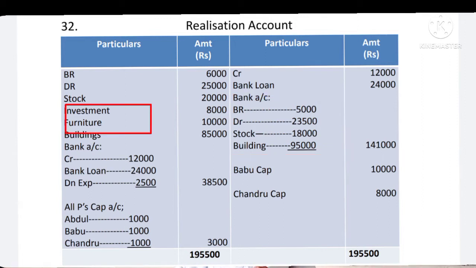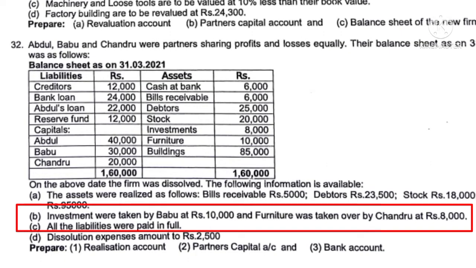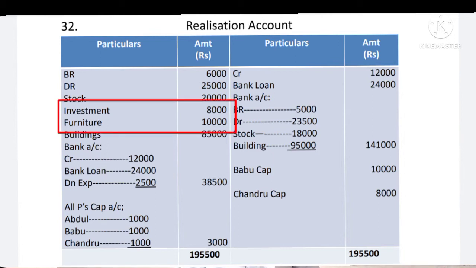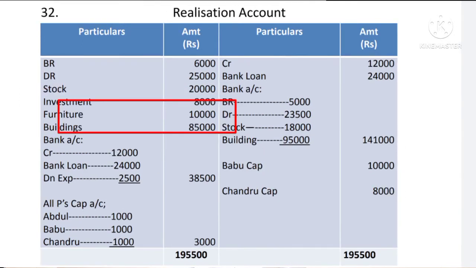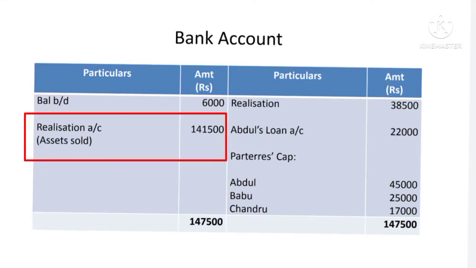It means still 2 assets are there. So those assets either partners might have taken or it might have been adjusted to the creditors. That information will be given to you in the problem. So here it is clearly given investments were taken by Babu and furniture was taken by Chandru. So except investment and furniture, all other assets are sold. So from that we got this amount. So total the amount 1,41,500.